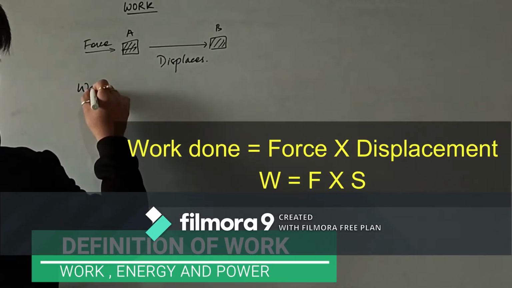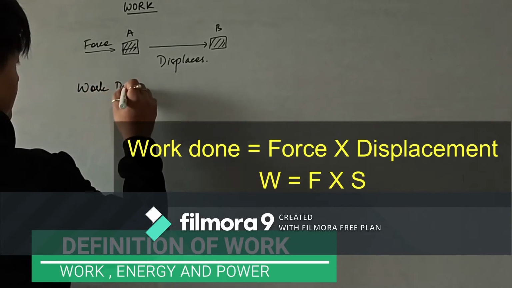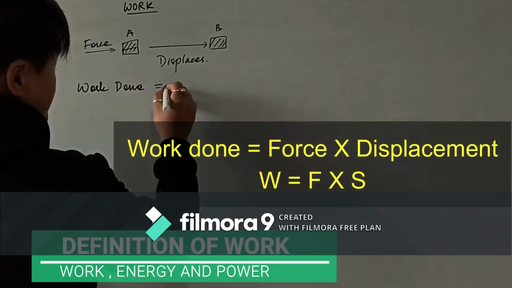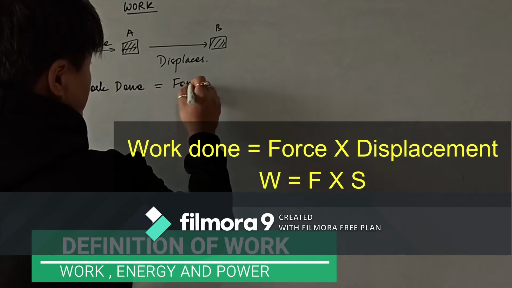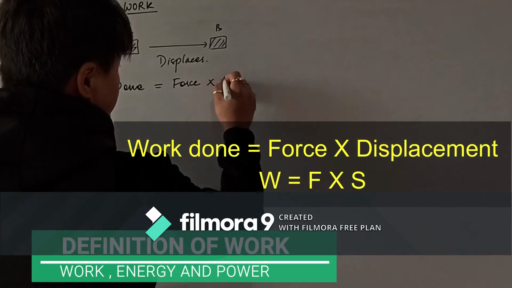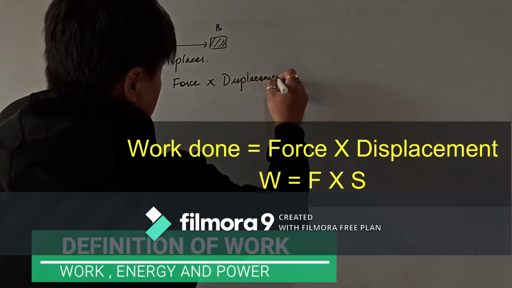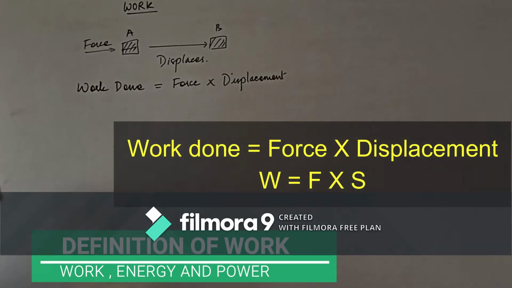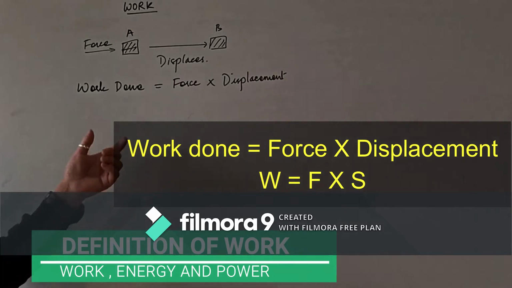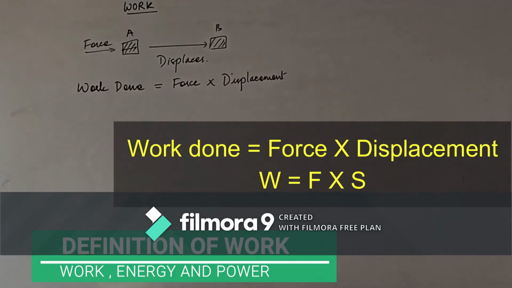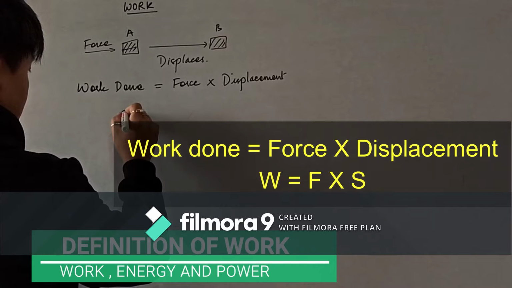So how do we write work done? The formula: work done is written as force into displacement in the direction of the force. Then what are the units for work?